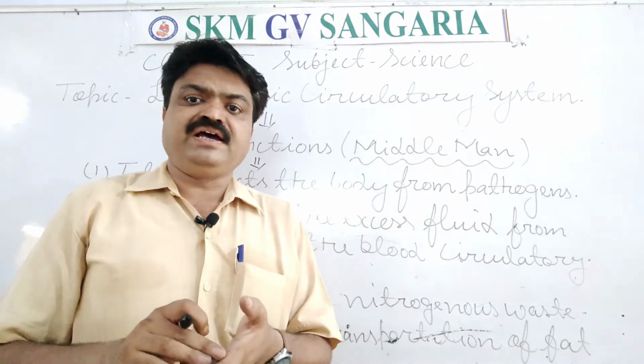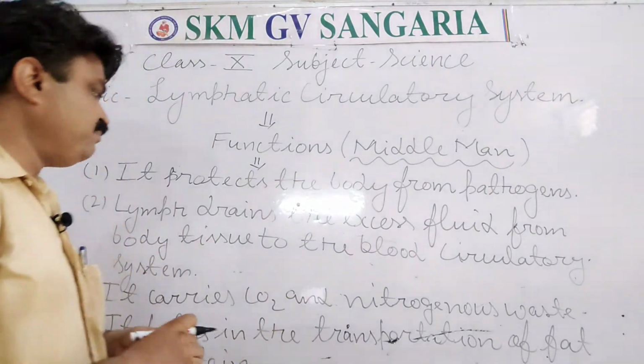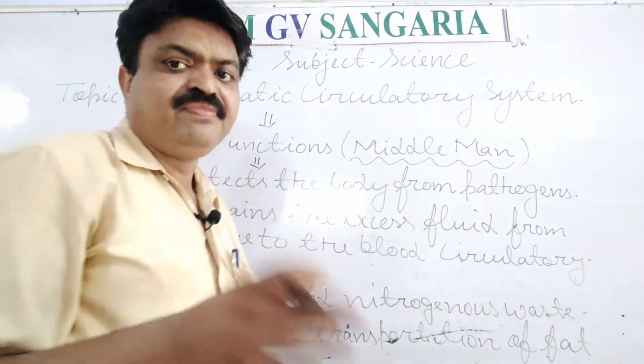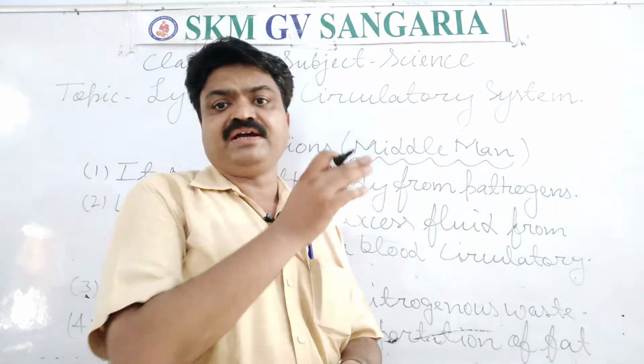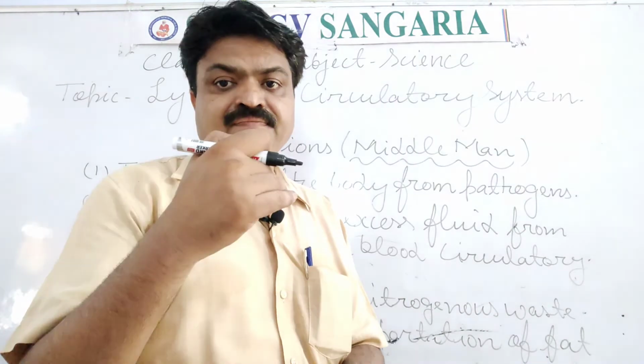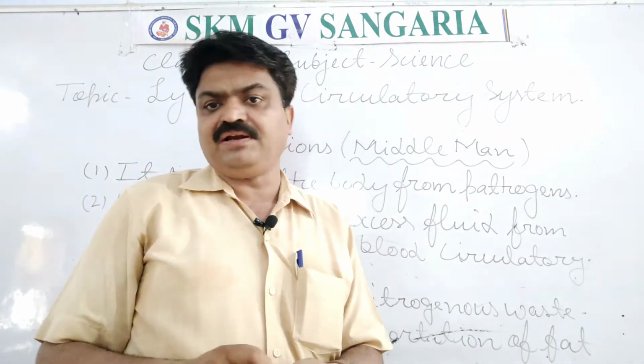So it works as a middleman, as the transportation from the body tissue to the blood circulatory system. That's why we can say the lymphatic system is the middleman.